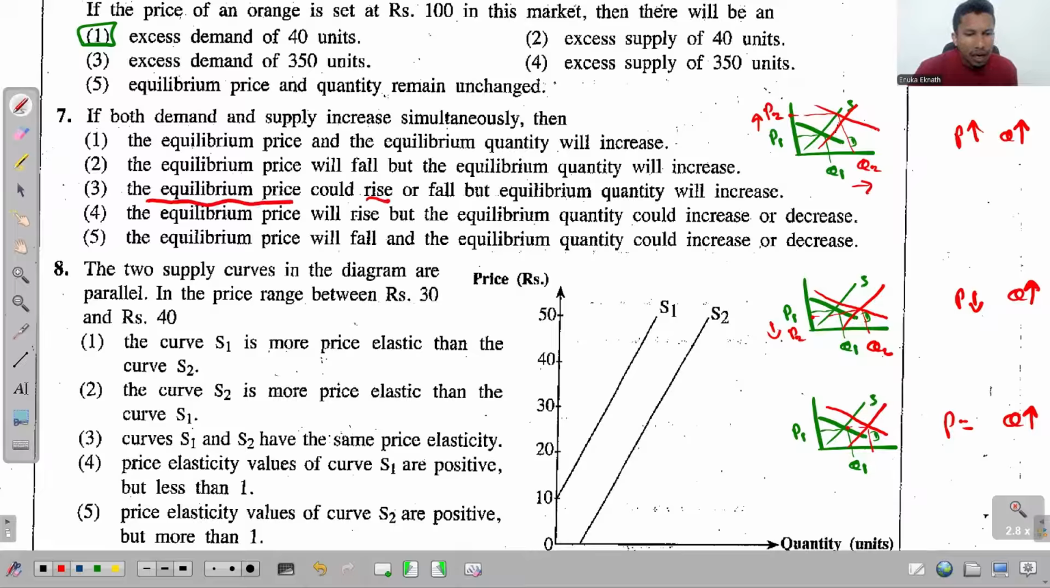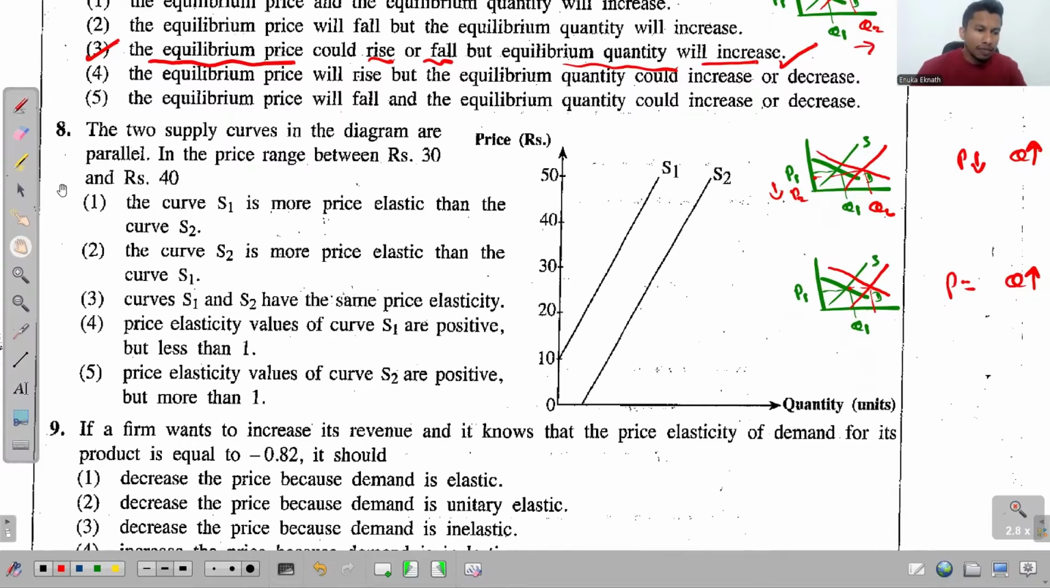Equilibrium price could rise or fall, but equilibrium quantity will increase. Actually, there should be one more option than just rise or fall: it could rise, fall or remain constant, but equilibrium quantity will increase. So that's a precise answer, but from the 5 options given to us, this is the most suitable one. So for this 7th one, the 3rd one is the answer.